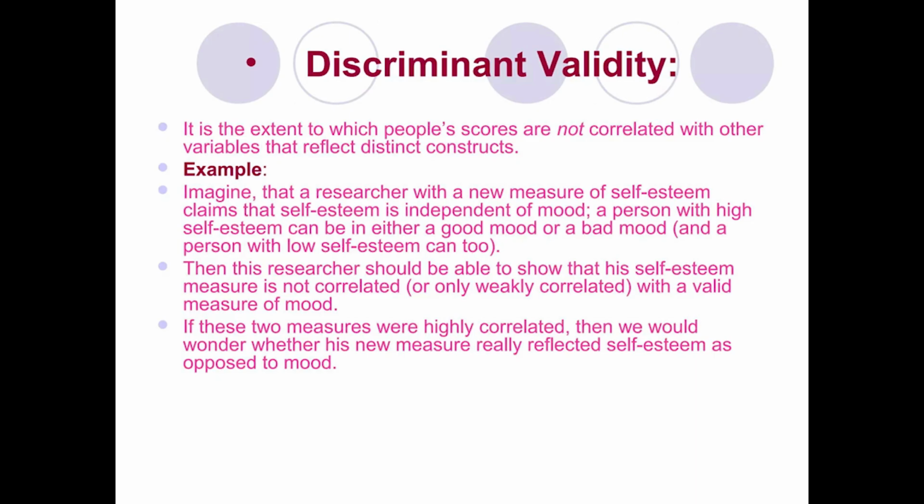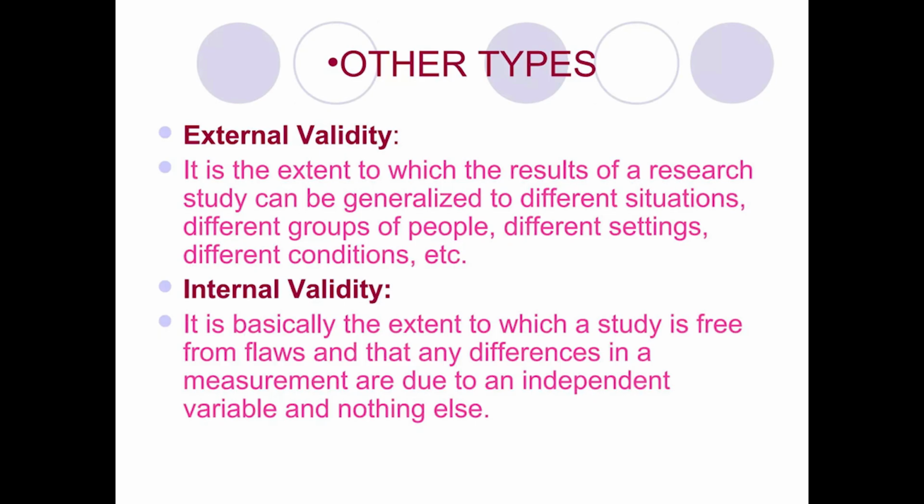If these two measures were highly correlated, then we would wonder whether his new measure really reflected self-esteem as opposed to mood. In other types, external validity and internal validity. The external validity is the extent to which the result of a research study can be generalized to different situations, different groups of people, different settings, different conditions.